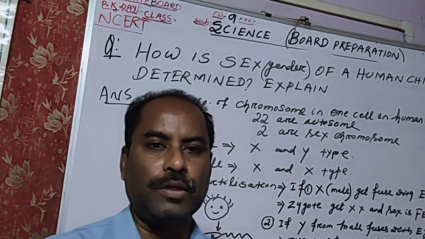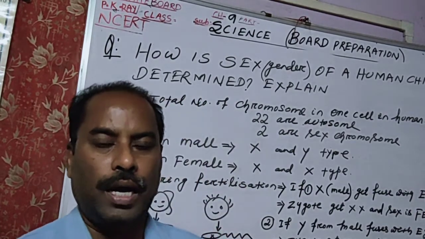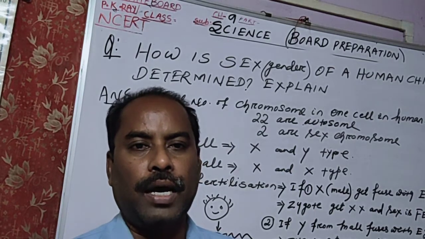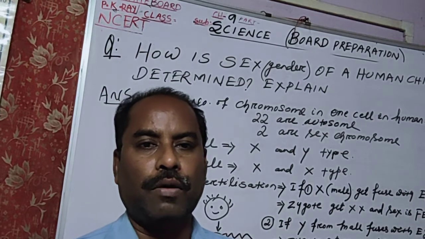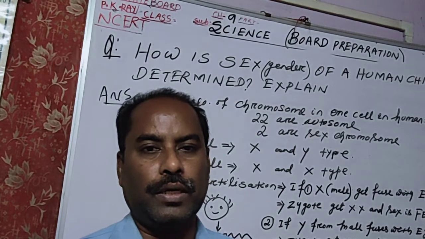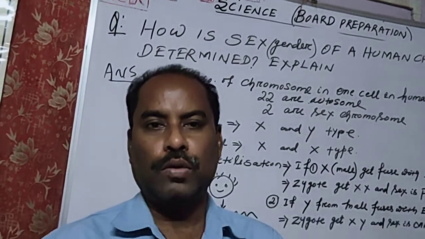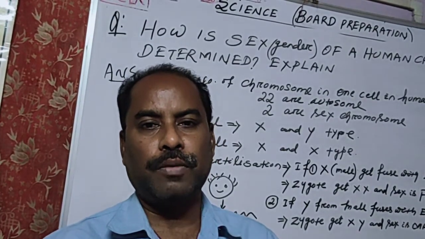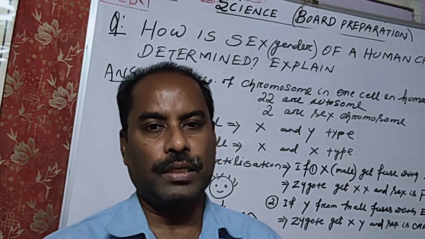Out of 46 chromosomes, 44 chromosomes, that is 22 pairs, are called autosomes. Autosomes are essential for body building, body growth, and other activities in our body. Whereas two chromosomes are left out of 46, that is 44 plus 2. These two chromosomes are the sex chromosomes. They are responsible for gamete formation, zygote formation, or the sex of the child.